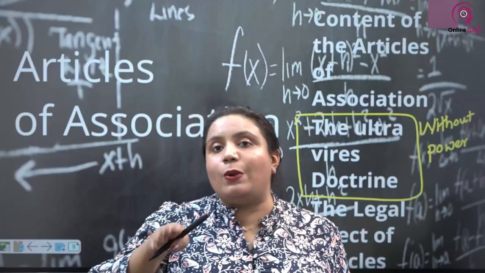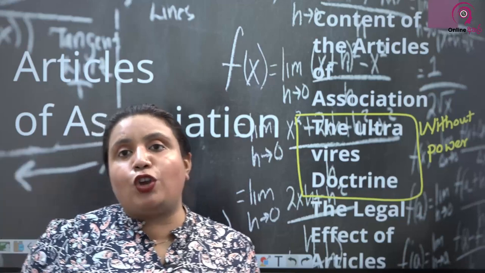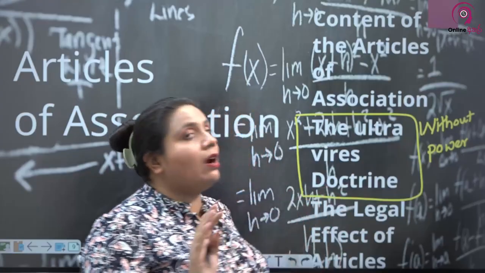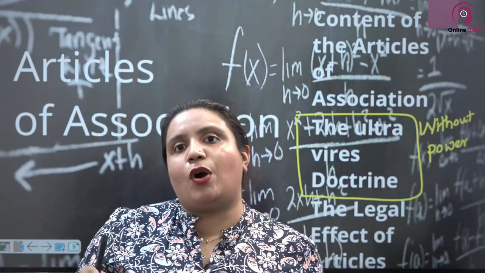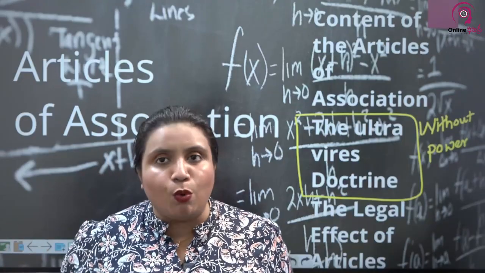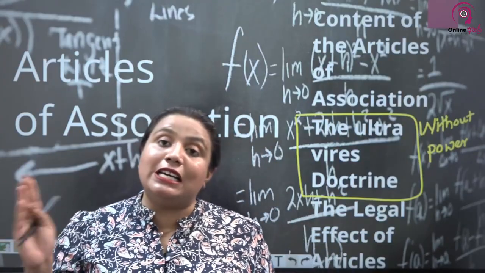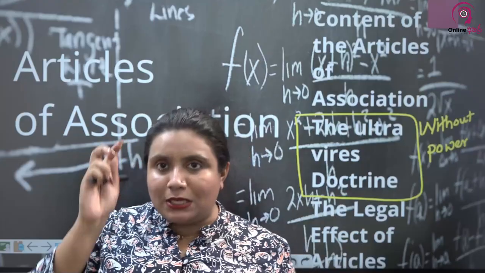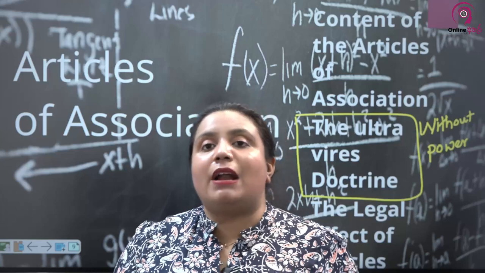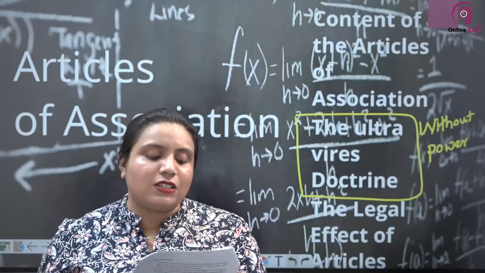That was those days, because now we don't have a memorandum of association. In the earlier session, we discussed the list of documents that are required to incorporate a company. In that list of documents, we did not have a document called memorandum. Why? The requirement for the memorandum has been removed under the new Companies Act. Earlier, having the objectives in the memorandum was a must, and all the objectives of the company were listed in the memorandum of association. But now that the memorandum of association is not there, there is no big consideration on this ultra vires doctrine.